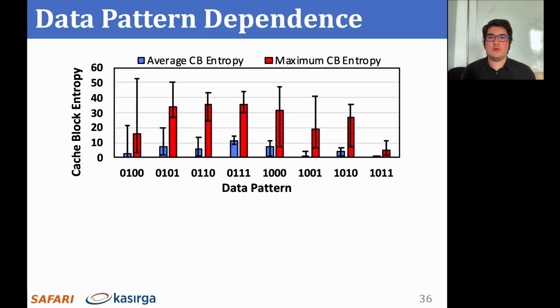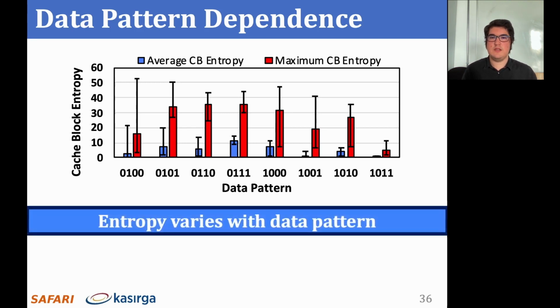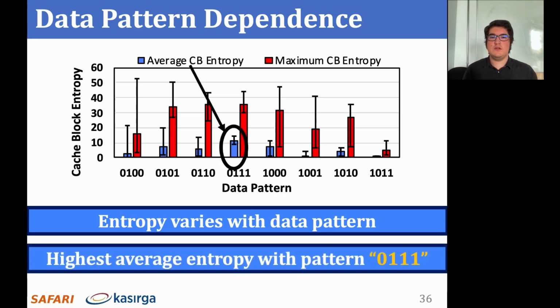Notice that the maximum possible value for cache block entropy is 512, as there are 512 bit lines in a cache block. We observe that the entropy varies with data pattern. We exclude the 8 other data patterns that cannot induce significant entropy on DRAM sense amplifiers from this figure. We observe that the 0111 data pattern results in the highest average entropy across all modules. Since the first row is activated slightly earlier than the other 3 rows, we hypothesize that when the simultaneously activated 3 rows are initialized with the inverse of the first row's data, the bit line voltage cannot exceed the reliable sensing threshold in most sense amplifiers, resulting in random values on these sense amplifiers.